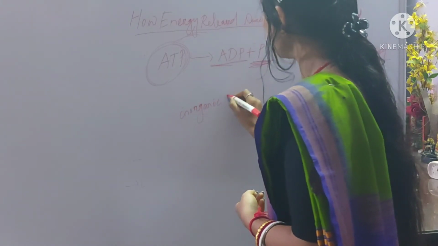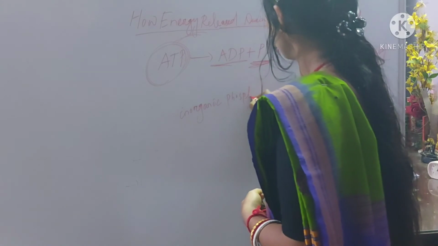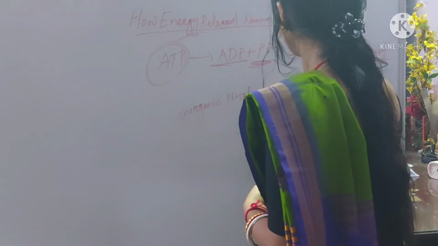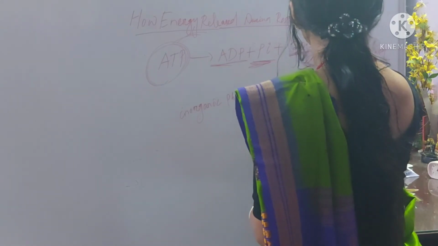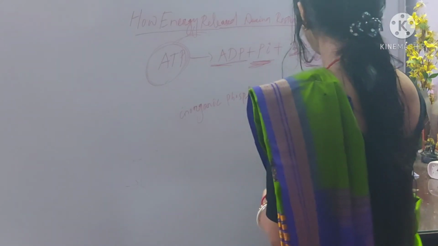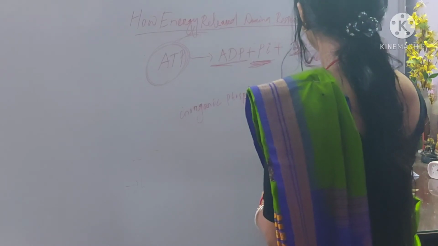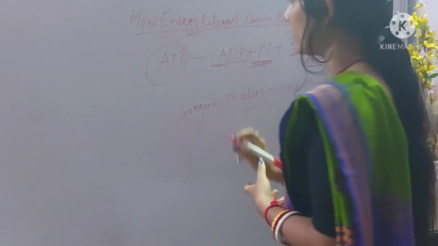The inorganic phosphate means one phosphorus and one oxygen give rise to inorganic phosphate.